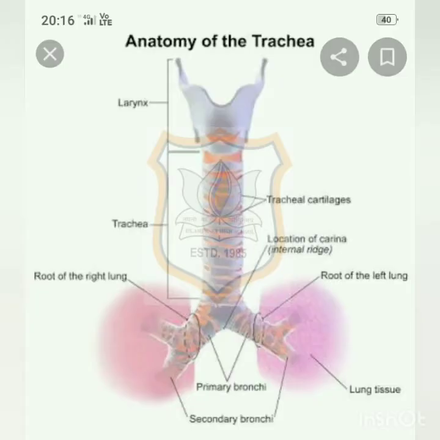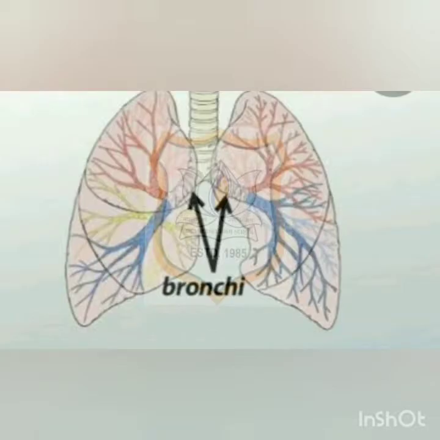Next one is trachea, or we can say windpipe. It helps carry air into the lungs through thin pipes or tubes called bronchi. You can see in the picture, it is the trachea. So next one is bronchi. Bronchi has 2 tubes that help air reach the 2 lungs. Children, you can see the picture of bronchi.